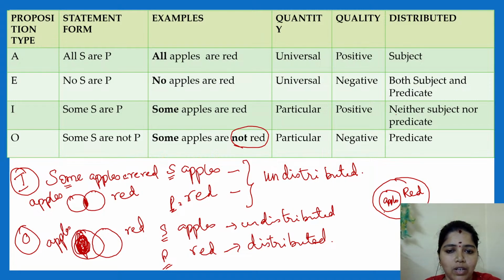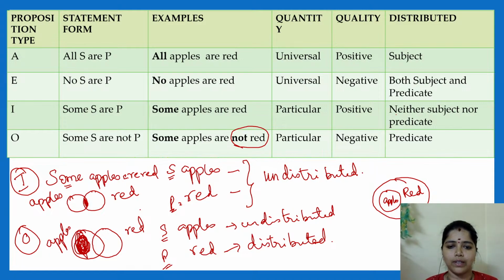Distribution means full class. I am talking about the full class. When I say all girls are beautiful, right? All girls. I am talking about all the girls in this universe being beautiful. All the girls are distributed, right? That is distribution. Very good. Clear? Clear, Shivani?